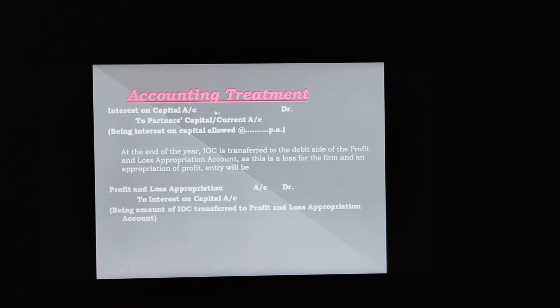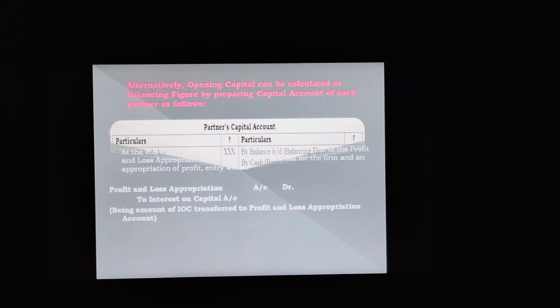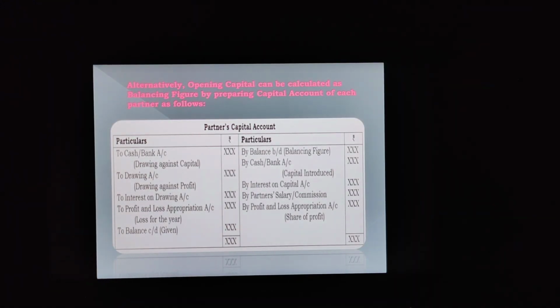And what will be done here? Interest on capital account debit to partners current or capital account. And what will happen in the partners current or capital account? This interest on capital will be on the credit side, that is, it will increase the amount of capital after providing interest.